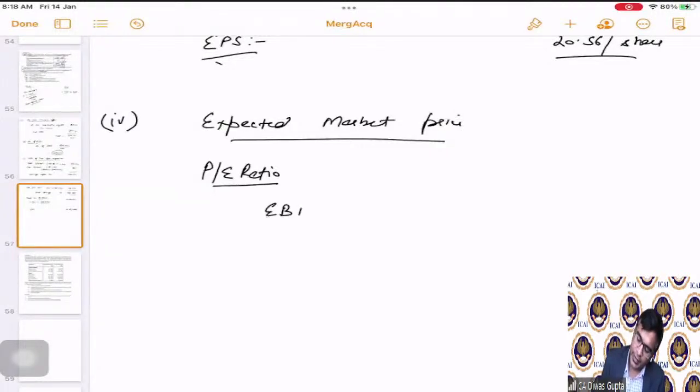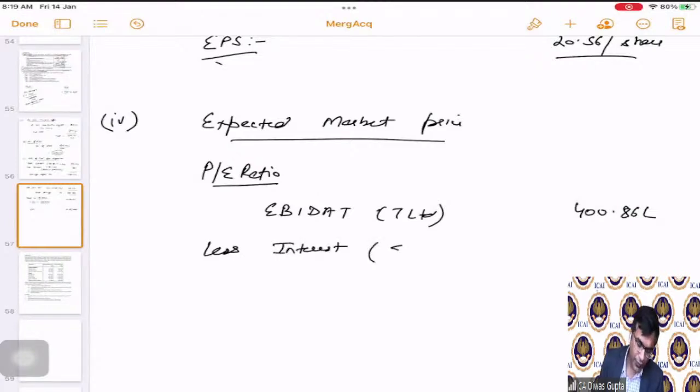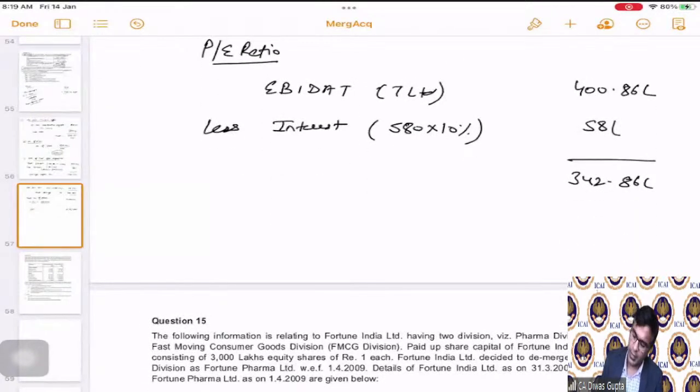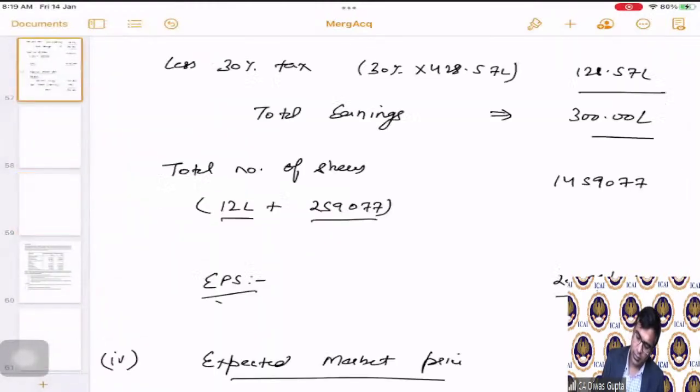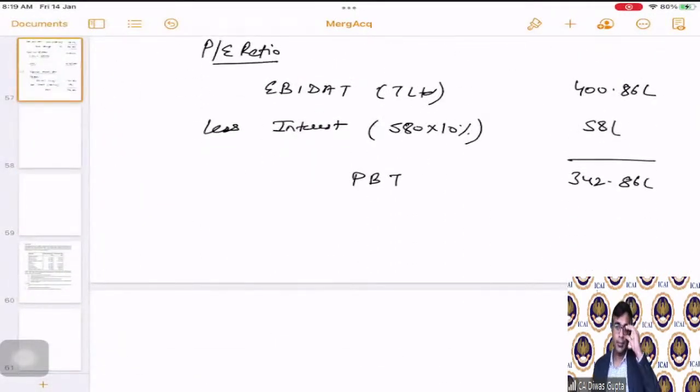But the existing EPS is what we have to calculate. So again, we will start with the data on T Limited. EBITDA only for T Limited is how much? 400.86 lakhs. In this, we will reduce the interest, 580 into 10 percentage. This comes as 58 lakhs. The net amount comes as 342.86 lakhs. This is called profit before tax, PBT.